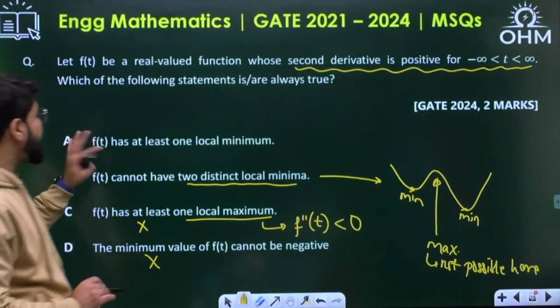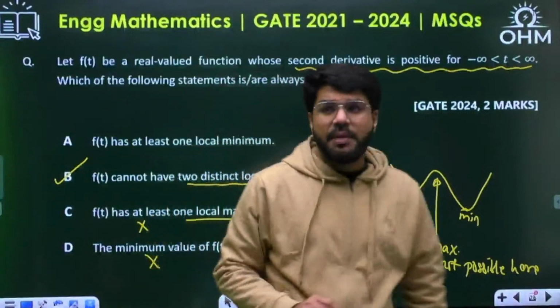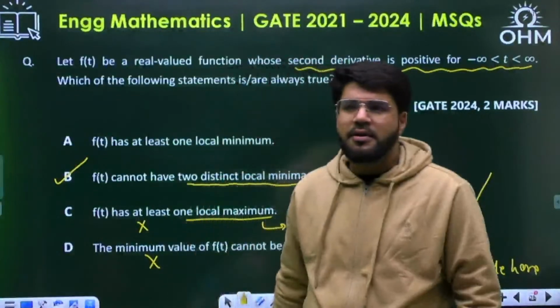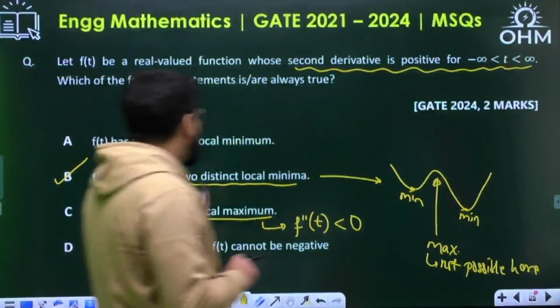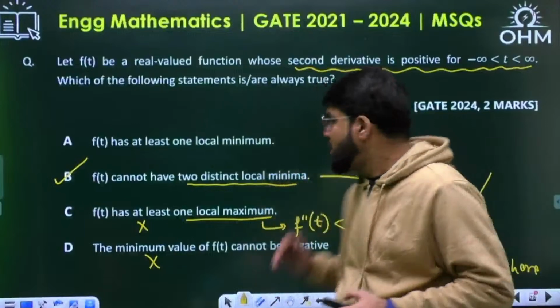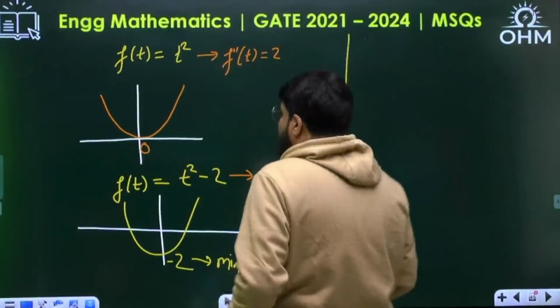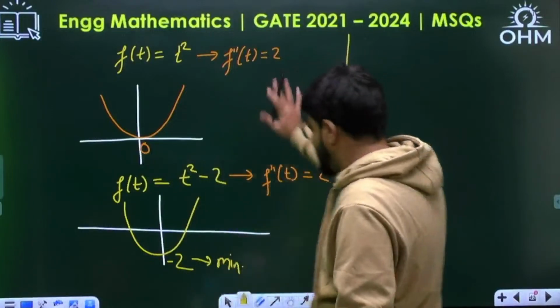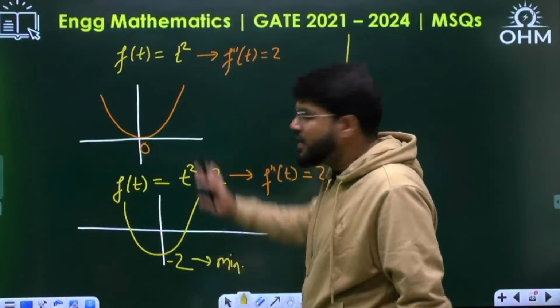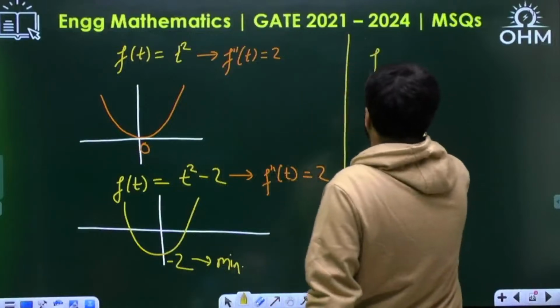B is correct: f(t) has at least one local minima, not generally correct. If it was mentioned as a polynomial function, then these examples will work and definitely a minima is coming. Now say another example.